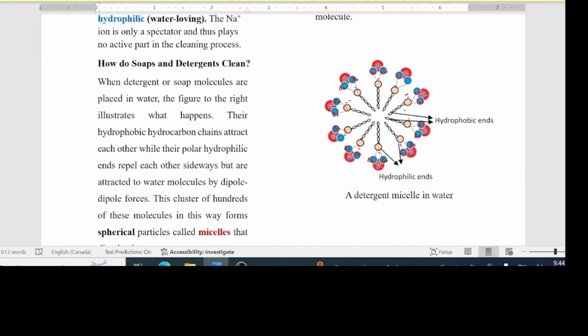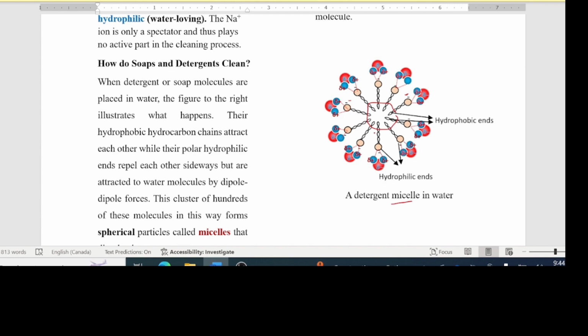If you have these soap or detergent molecules, you will see that they form this arrangement that we call a micelle. What you're seeing here is all the detergent or soap molecules are having their non-polar ends connected to each other or very close to each other because they love each other, non-polar. And because the polar ends are charged, they repel each other like that. But the polar ends are connected to the water molecules by dipole-dipole forces.